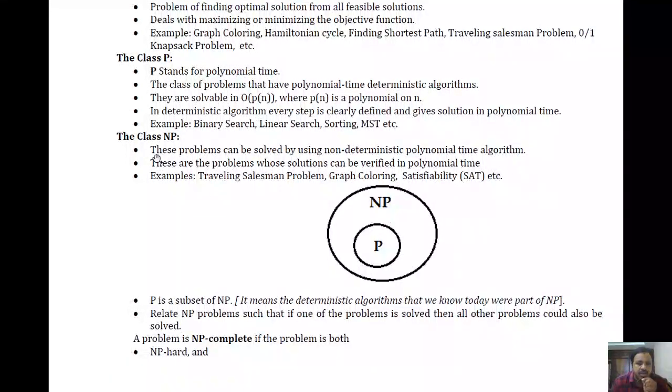Non-deterministic means some of the steps are not clear. For simplicity's sake, as we don't know the exact operation that we want to perform, we will simply write a procedure name. That's it. We don't define it precisely, clearly.